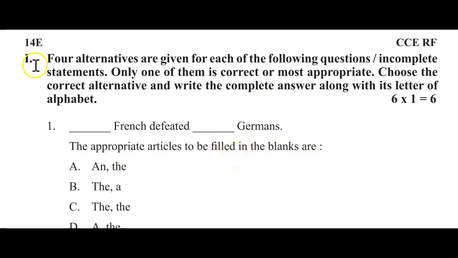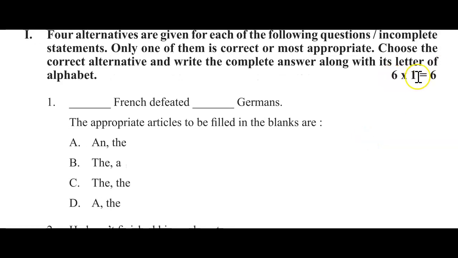Okay, let's begin. First main, 4 alternatives are given. For each of the following questions are incomplete statements. Only one of them is correct or most appropriate. Choose the correct alternative and write the complete answer along with its letter of alphabet. Here you can see totally we have 6 questions. Each question carries 1 mark.